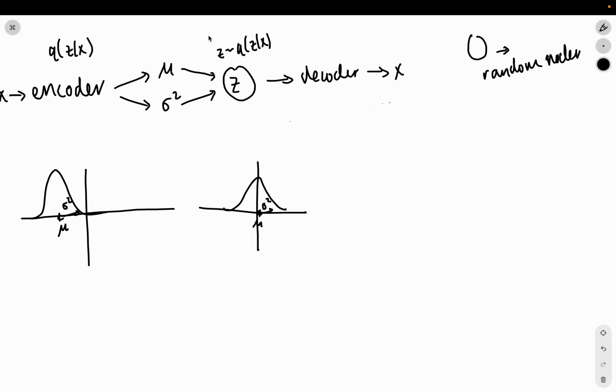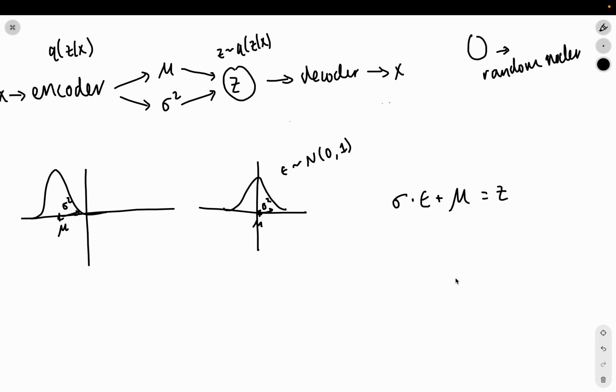So what I mean is, instead of sampling z from here, we're going to sample what we call epsilon from a standard normal distribution. Okay? And then what are we going to do? We're going to take epsilon, we're going to scale it by the standard deviation. Correct? And then we're going to add. So I guess I should actually use standard deviation now, not the variance. Again, variance, standard deviation, whatever. We're going to scale it by the standard deviation and add the mean to get our actual z.